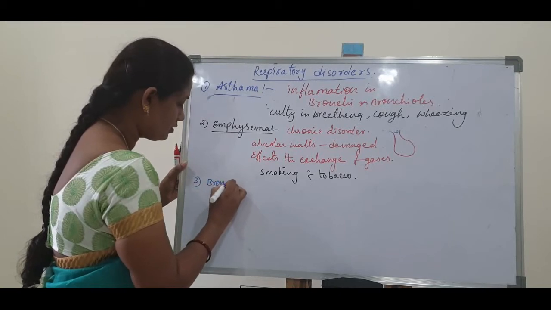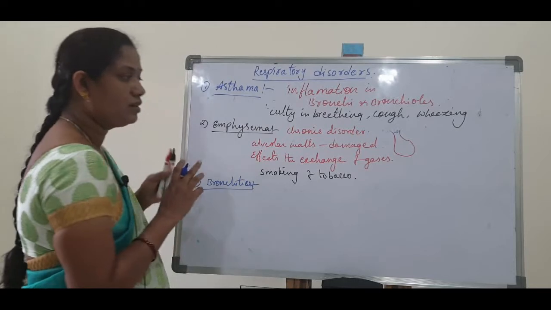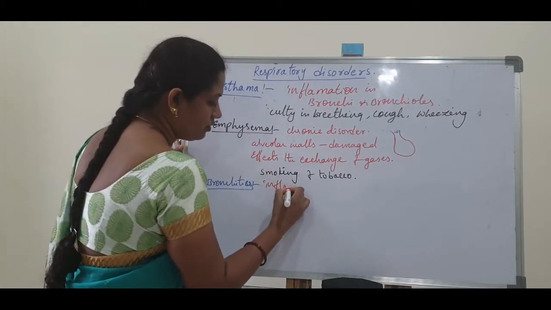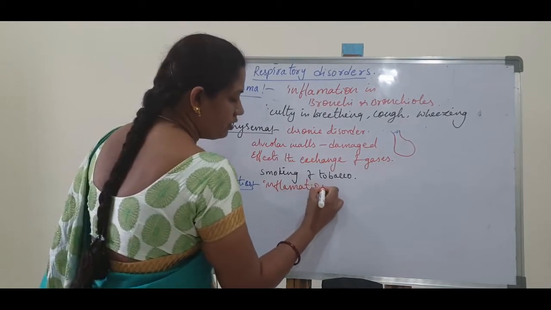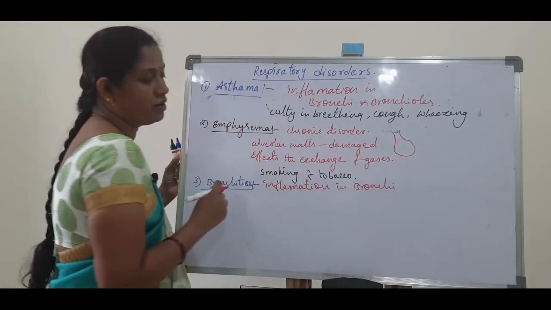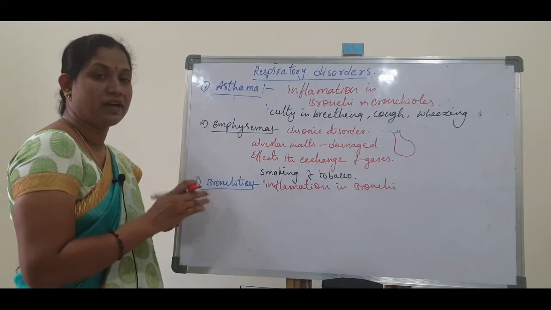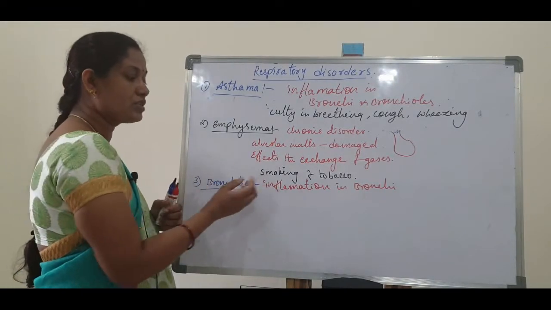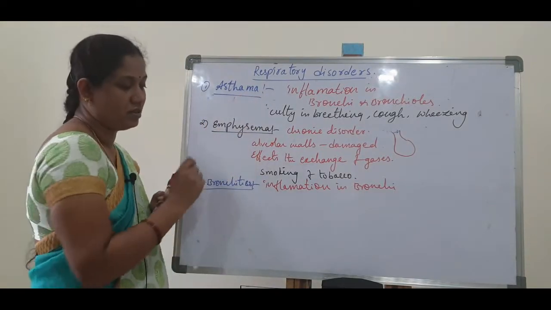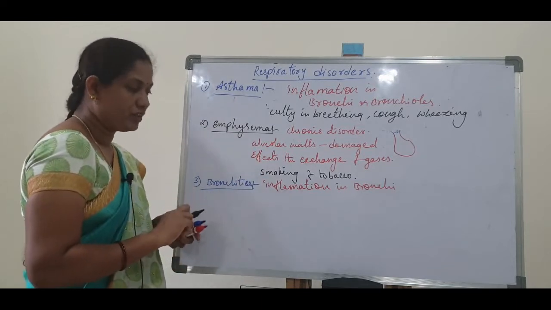Next, the third one is bronchitis. Bronchitis means inflammation in the bronchi. It is mainly due to infections, viral or bacterial. These infections cause the inflammation. Asthma is due to allergic conditions, but bronchitis is due to infections.